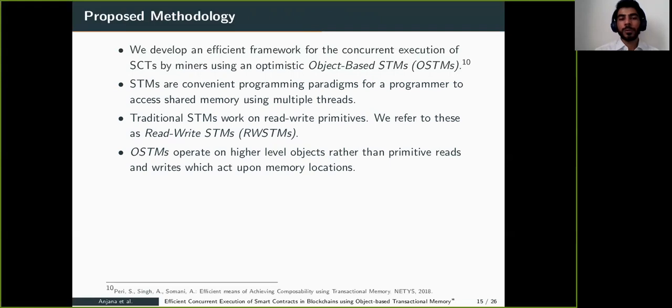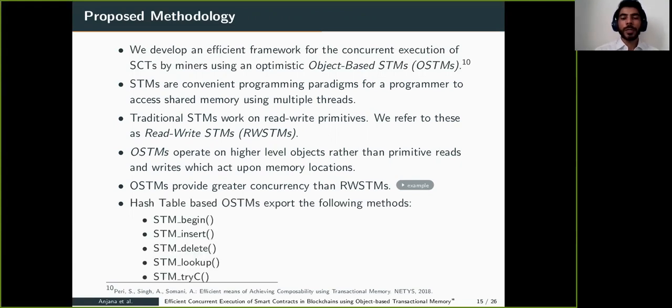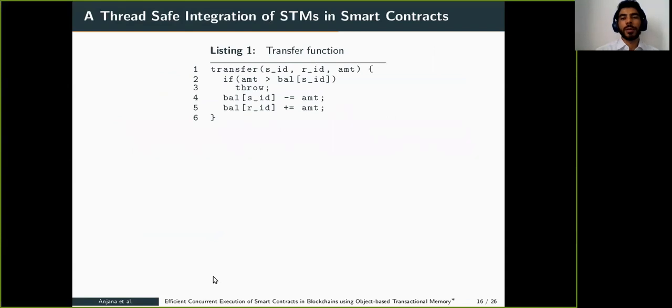There are OSTMs, which operate at a higher, object level rather than the primitive read-write level, which acts on memory locations. It is already proven in the literature that OSTM provides greater concurrency than read-write STM. A hash table-based OSTM exports the following methods: STM begin, STM insert, STM delete, STM lookup, and try commit. Let's see how it is integrated in smart contracts.